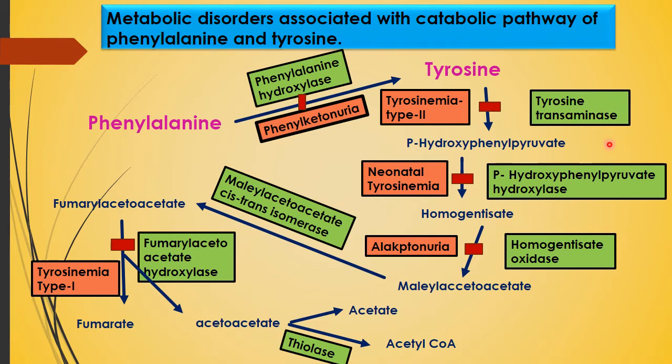tyrosinemia type 2. And the final products, the degradation products of metabolism of phenylalanine and tyrosine, are acetate, acetyl coenzyme A, and fumarate. You can see all the three are there. Or if the choice is fumarate, acetoacetate, then you will take these two. And if the choice is fumarate, acetate, and acetyl coenzyme A, then these three you will take.